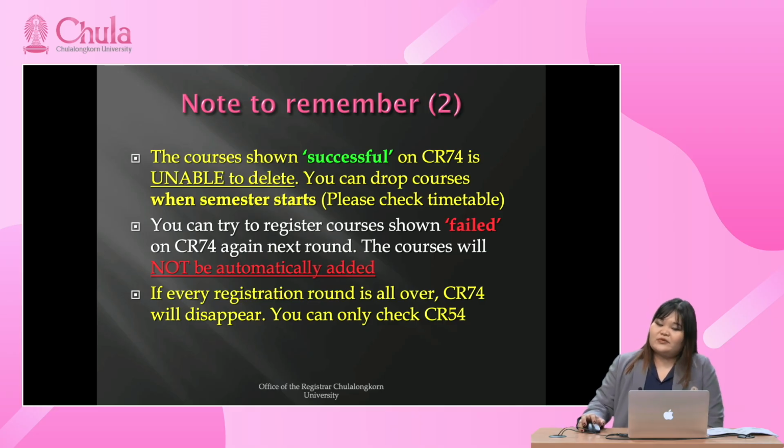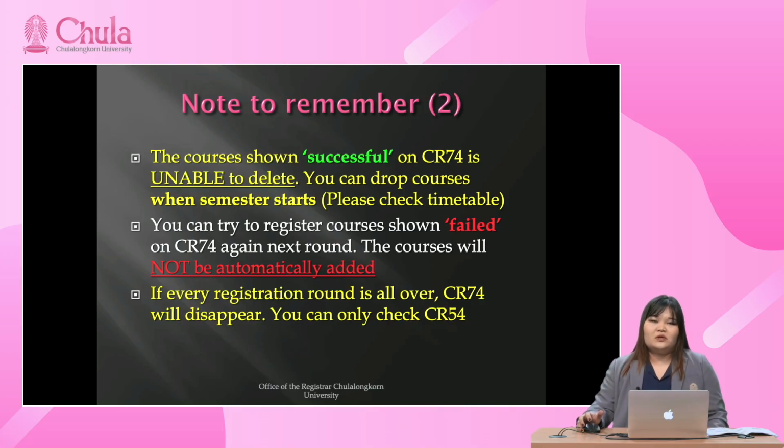One more note to remember: the courses that show successful on CR74 are unable to be deleted, but if you don't want the course, you can drop it when the semester starts.